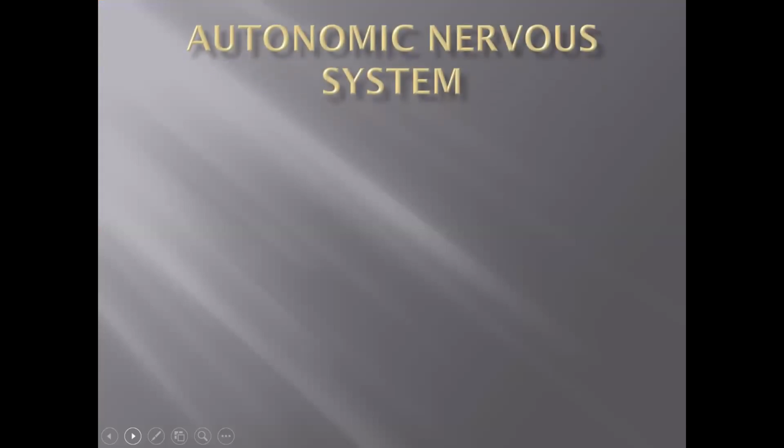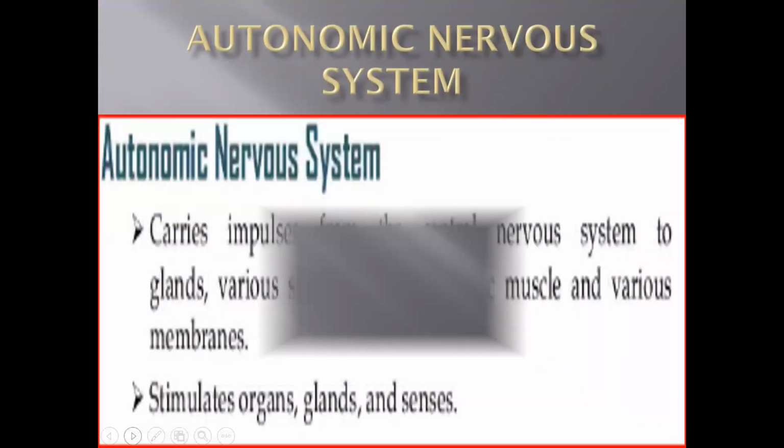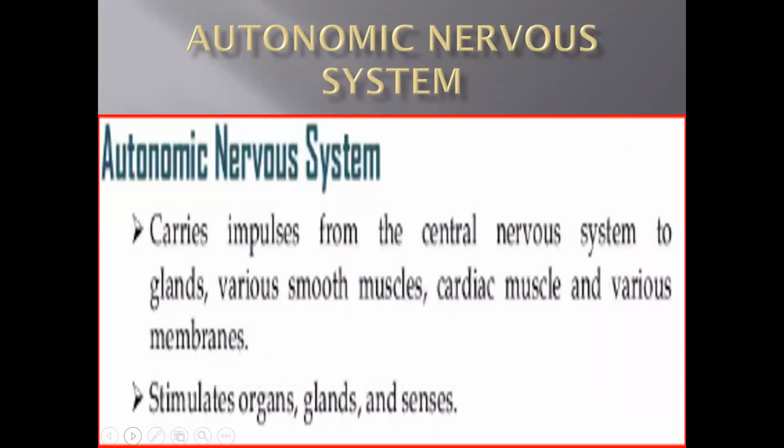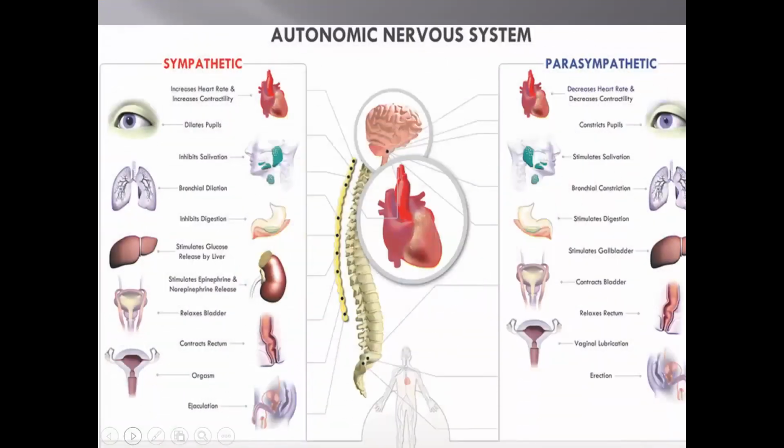Now coming to the autonomic nervous system. It carries impulses from the central nervous system to the glands and various smooth muscles, cardiac muscle, and various membranes. It stimulates organs, glands, and senses. This is how the autonomic nervous system works. That is, it is divided into sympathetic and parasympathetic.